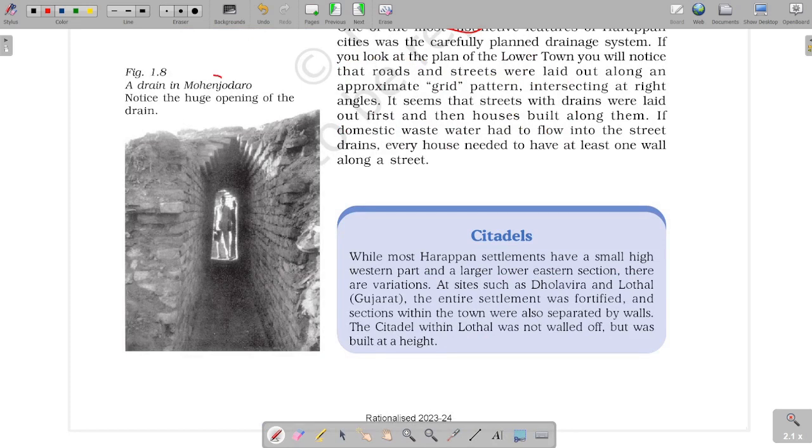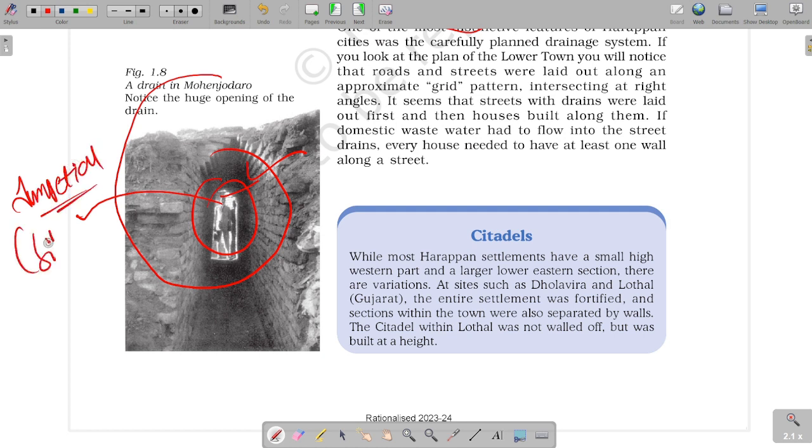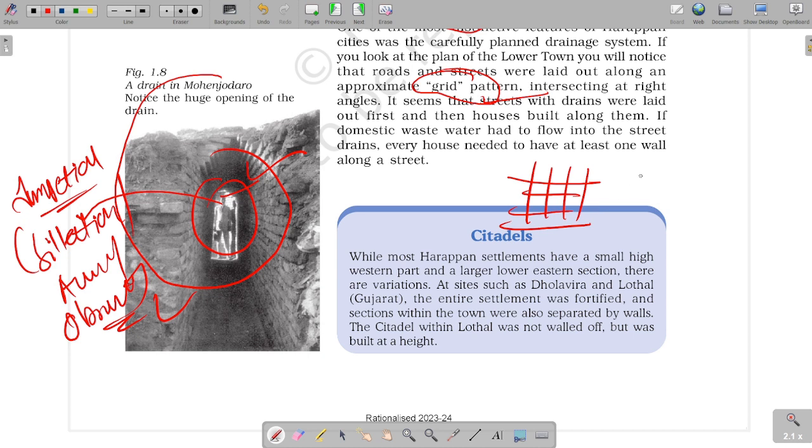Guys, see, this is the drain. There people are standing here. This was used as inspection holes, so that any siltation or any animal or anything which can obstruct the drain can be removed from here. These were basically done in a grid pattern. Grid means like these. And the basic thing is that the drains were made before the city was made.